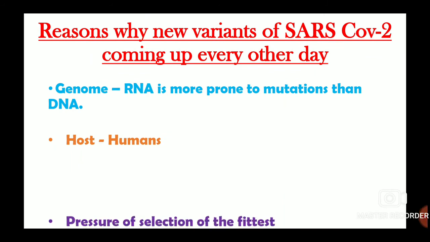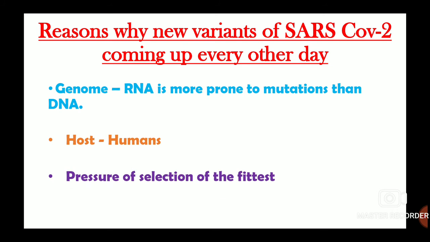Now coming to our third and final point, which is pressure of selection of the fittest. Now we all know that this theory dates back to the time when Darwin went to Galapagos Island for his excursion. There he observed how organisms have adapted themselves in order to survive in the changing environment.